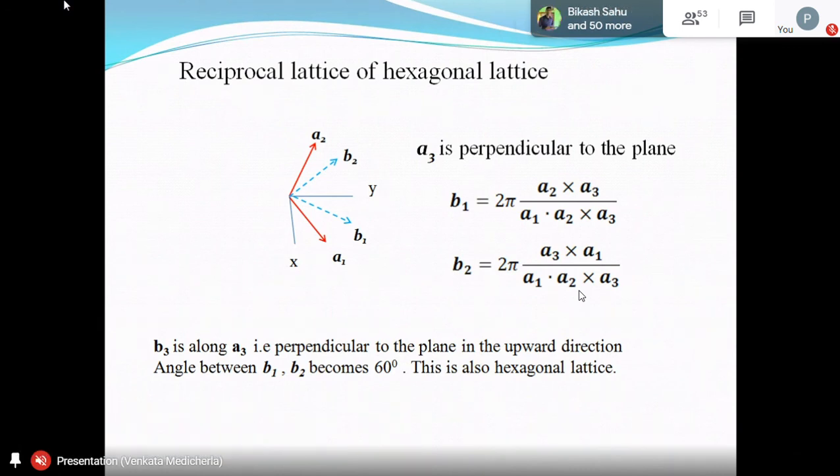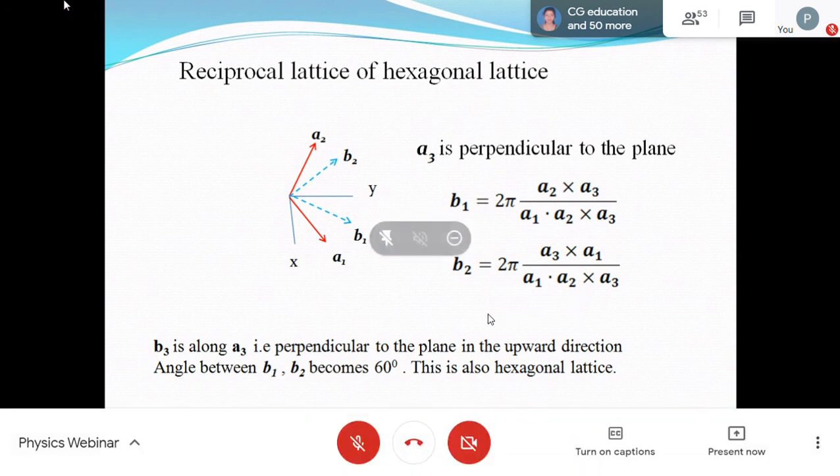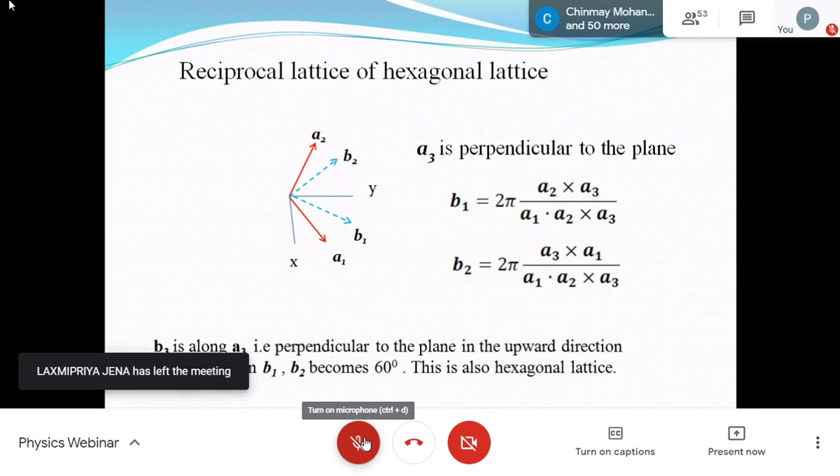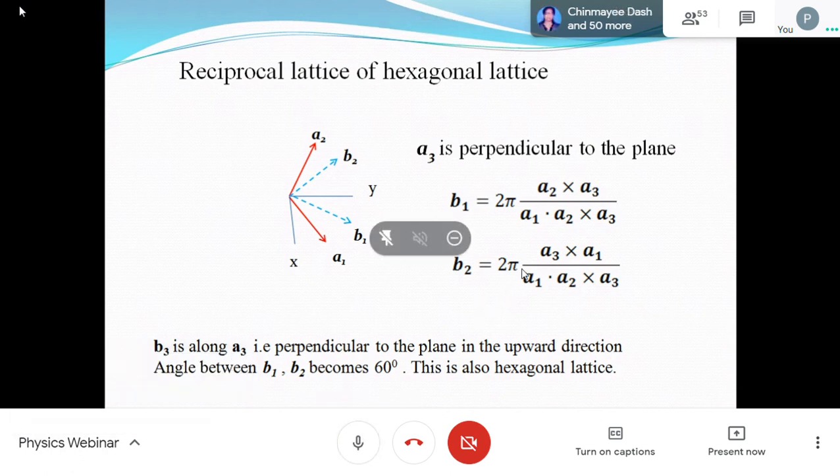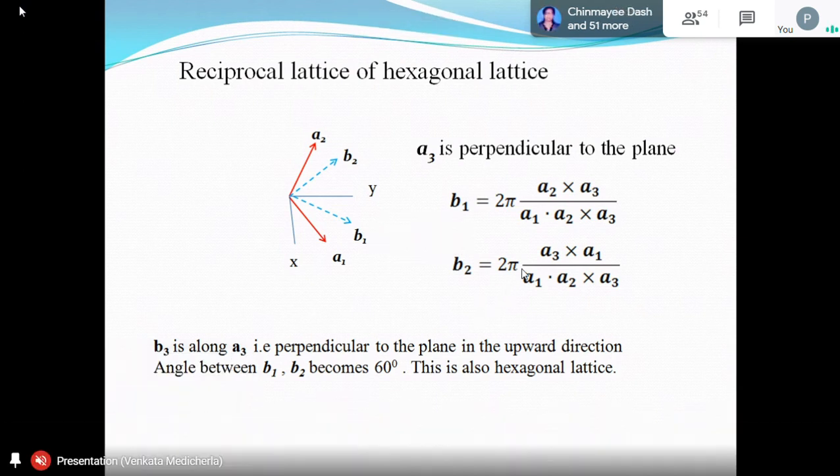If you take A2 cross A3, rotating a screw from A2 to A3 in the perpendicular direction, you will get towards B1. I have indicated B1 there. B1 should be perpendicular to A2, because A2 makes a 60 degree angle above the y-axis. Below the y-axis, B1 will make a 30 degree angle. That's our orthogonality condition.